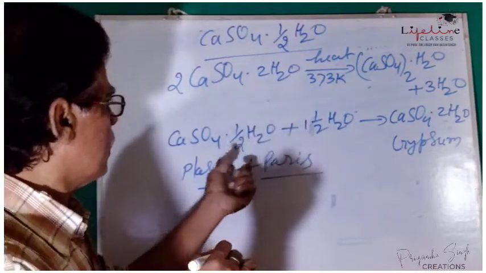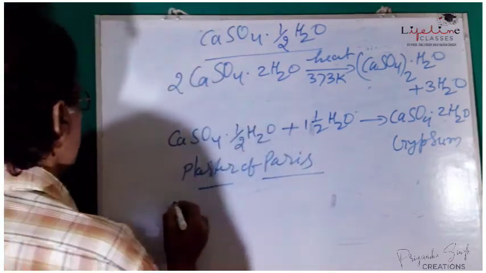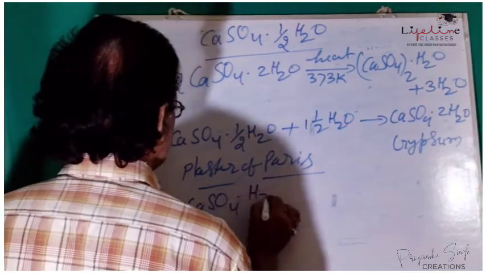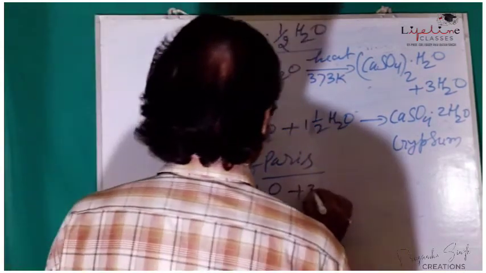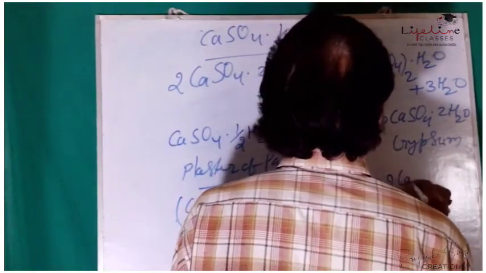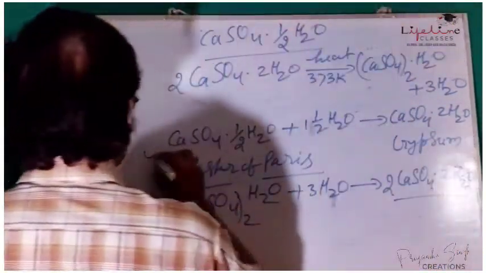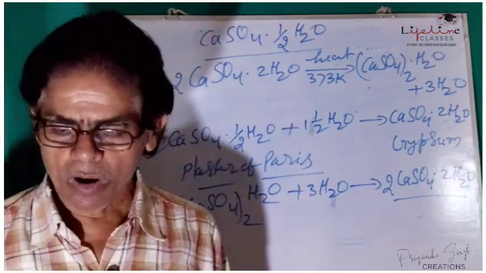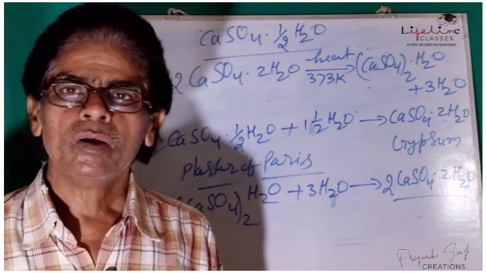The molecular form of the chemical equation can be written as 2CaSO4 half H2O, meaning (CaSO4) whole twice H2O, plus 3 H2O. It will give you 2 moles of CaSO4 dot 2 H2O. So you may write either this equation or this equation, both will be the same. In this way, this is all about the plaster of Paris which we have to study.